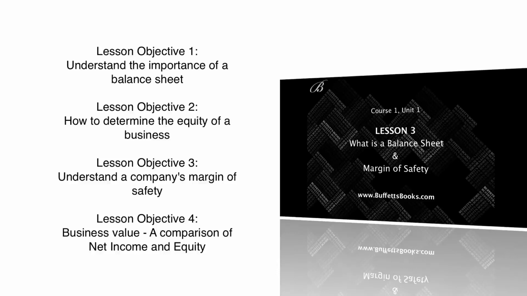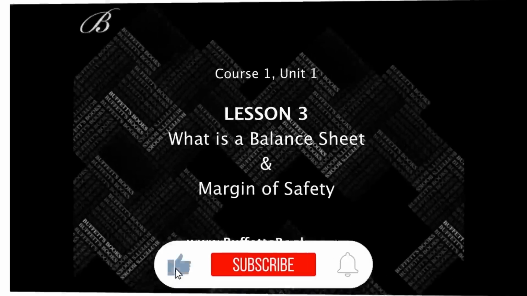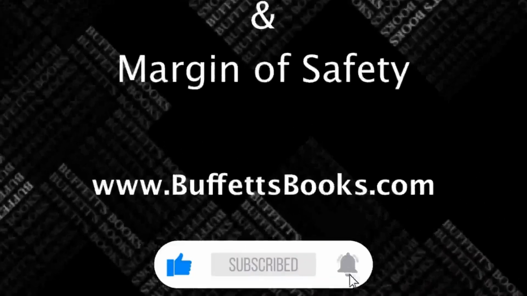So the four things that we learned in this lesson: we learned about understanding the importance of a balance sheet, and we understood how to determine the equity of a business. We understand the company's margin of safety, and we understand the business value, a comparison of the net income to the equity. So I hope you learned a lot, and I'll see you guys in the next lesson.